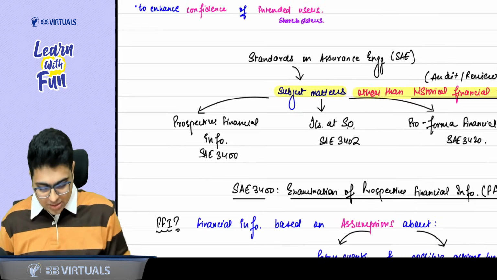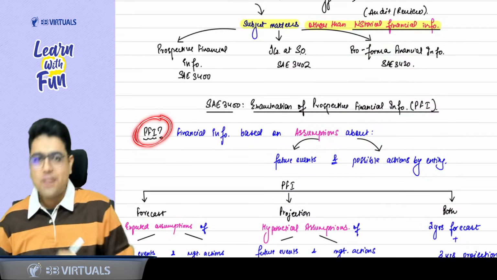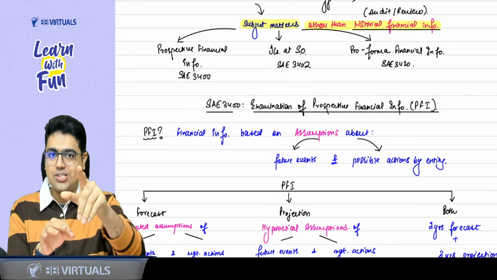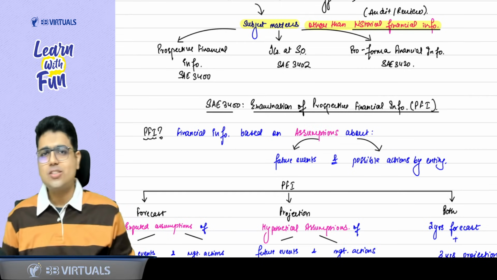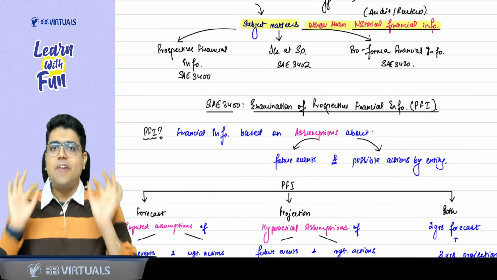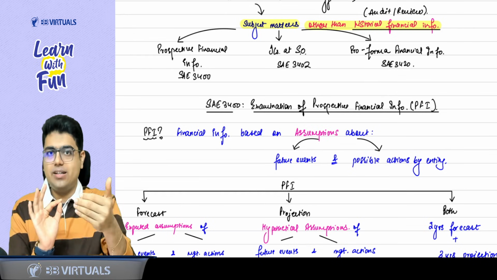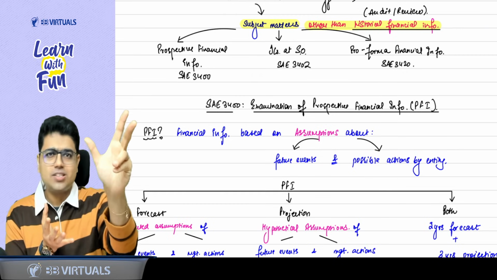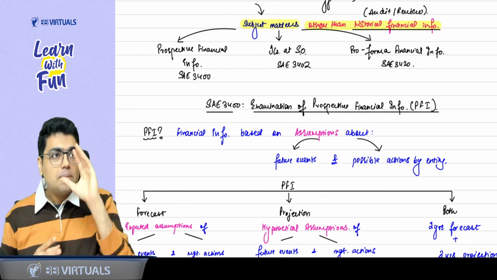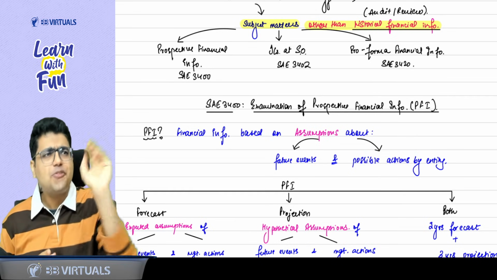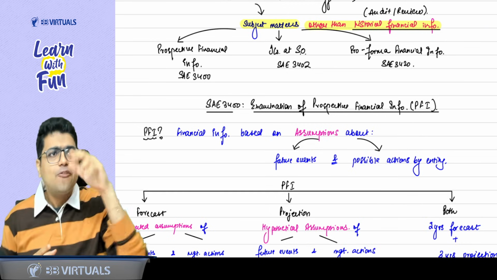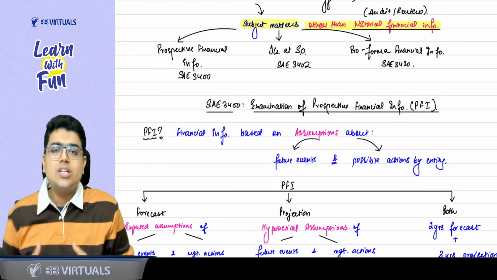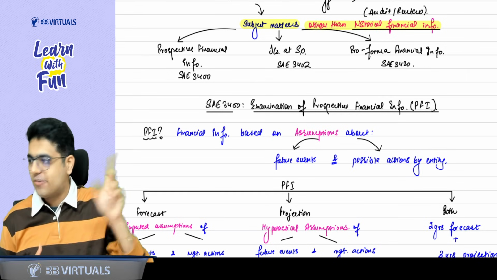The first question that comes to your mind is, what is prospective financial information? Till now we have discussed historical financial information. Whenever we studied audit, we focused on historical financial information, that means financial statements for the period ended, balance sheet as on this date. But now we will be having a futuristic outlook. We will be focusing on the projections of the next 4 years, 5 years, 10 years, forecasts for the next 4 years, 5 years, 10 years. When you think about futuristic financial statements, they are called prospective financial information.